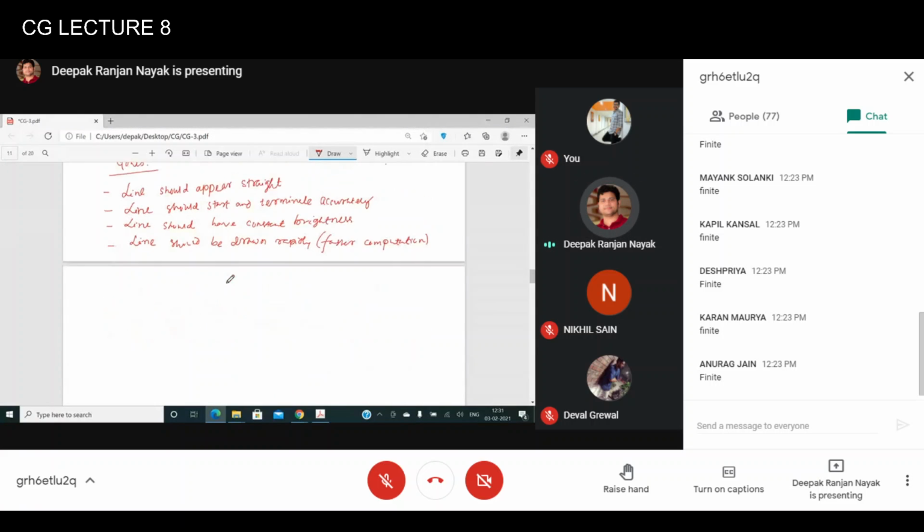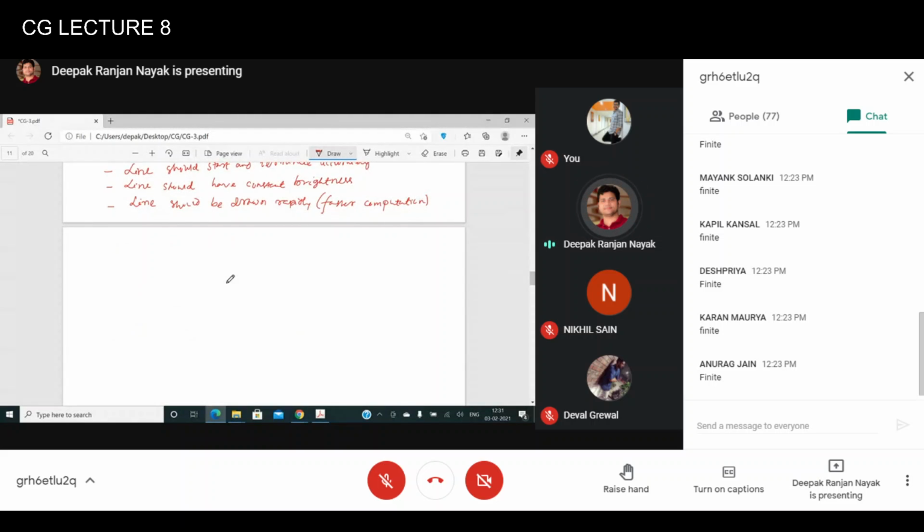Now we'll talk about a few problems. The question is: how do we determine which pixels to illuminate to satisfy all the above goals?